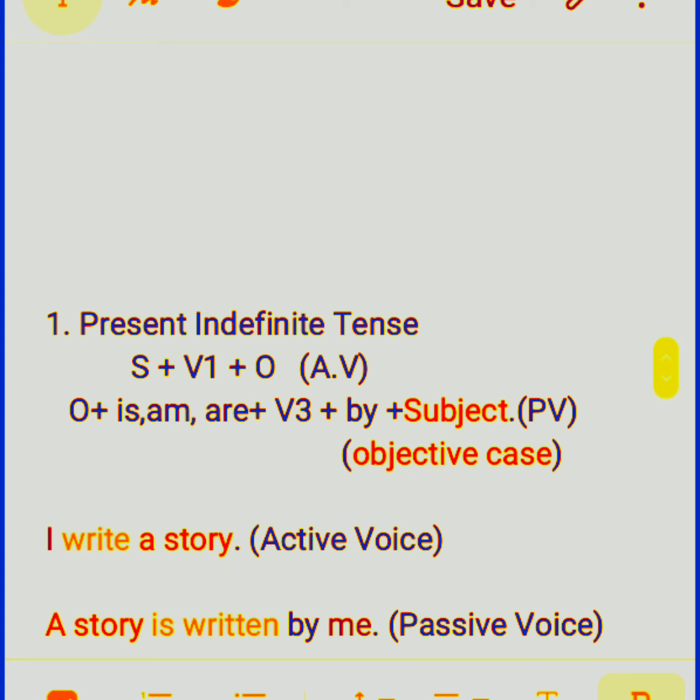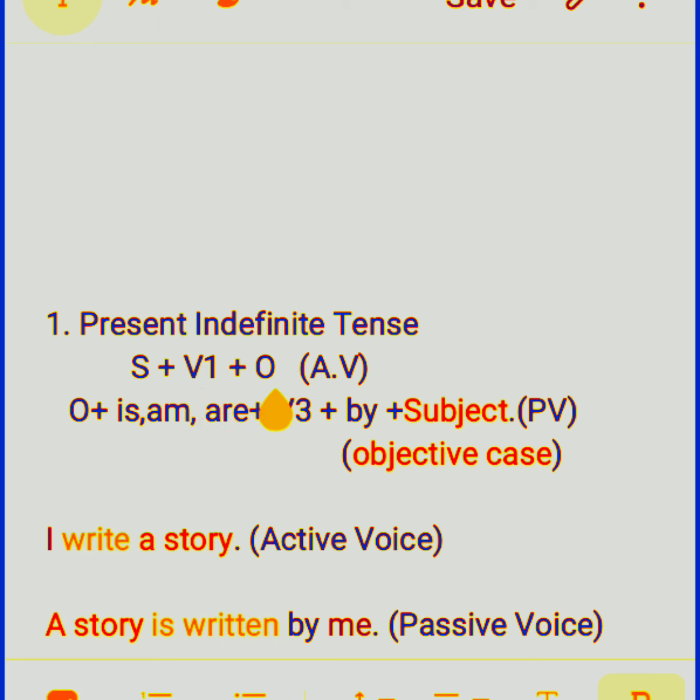Now we have to start learning passive voice. At number 1, there is present indefinite tense. The formula of active voice is subject plus V1 plus object.